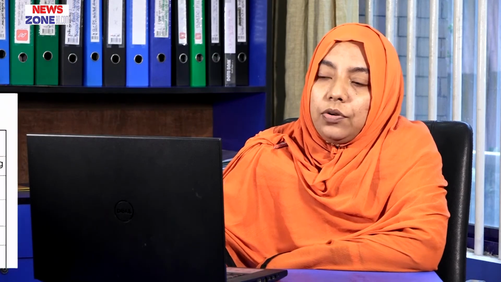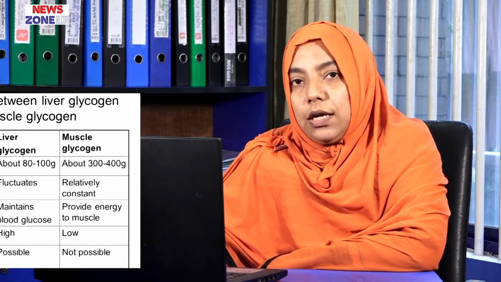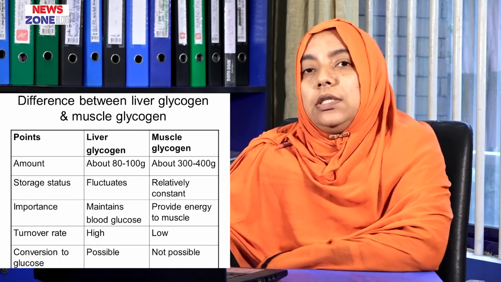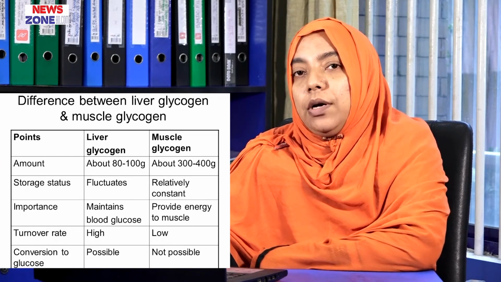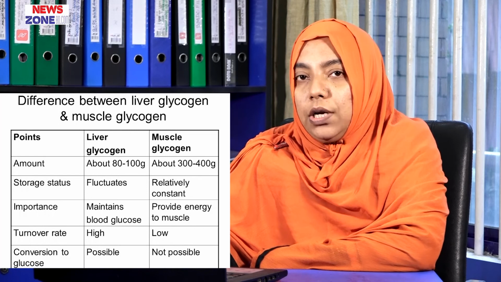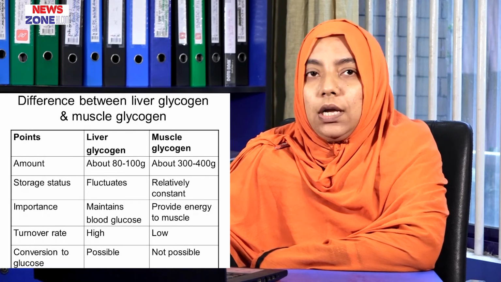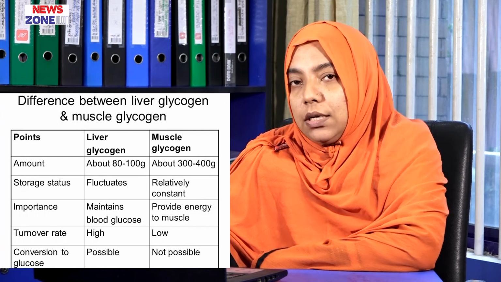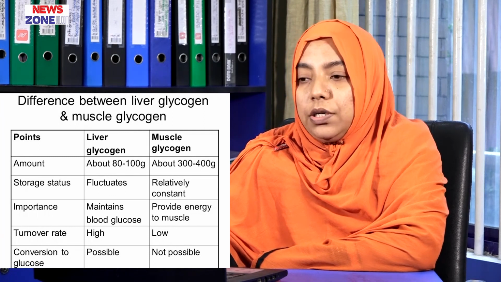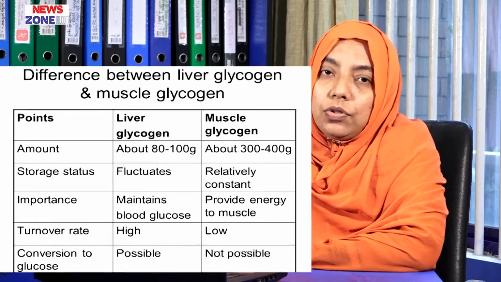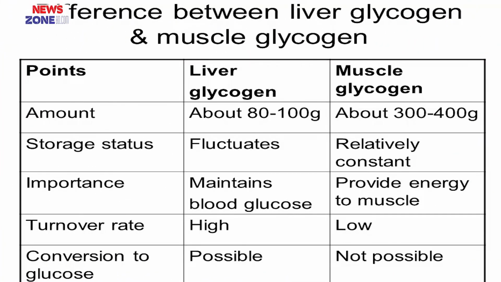Now comes the difference between liver glycogen and muscle glycogen. The amount of liver glycogen is about 80 to 100 gram and the amount of muscle glycogen is about 300 to 400 gram. In storage status, liver glycogen fluctuates, but muscle glycogen usually does not fluctuate. Then the importance: liver glycogen maintains the blood glucose concentration, and muscle glycogen provides energy to muscle.